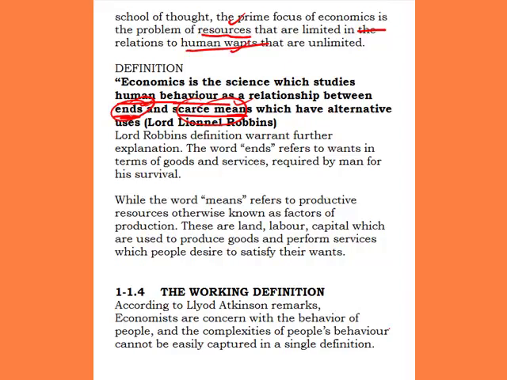The first one is the ends, while the second is the scarce means. The ends are our wants, which are unlimited, while our scarce means are our resources which are used in satisfying those ends, and mostly they are the factors of production. The relationship between these two terms, as it relates to the behavior of human beings, is what Lionel Robbins states as the definition of economics.